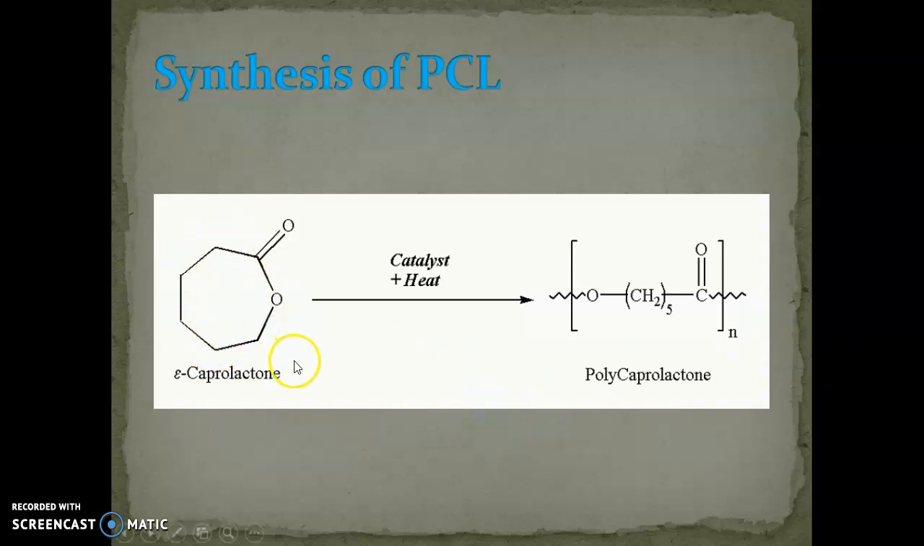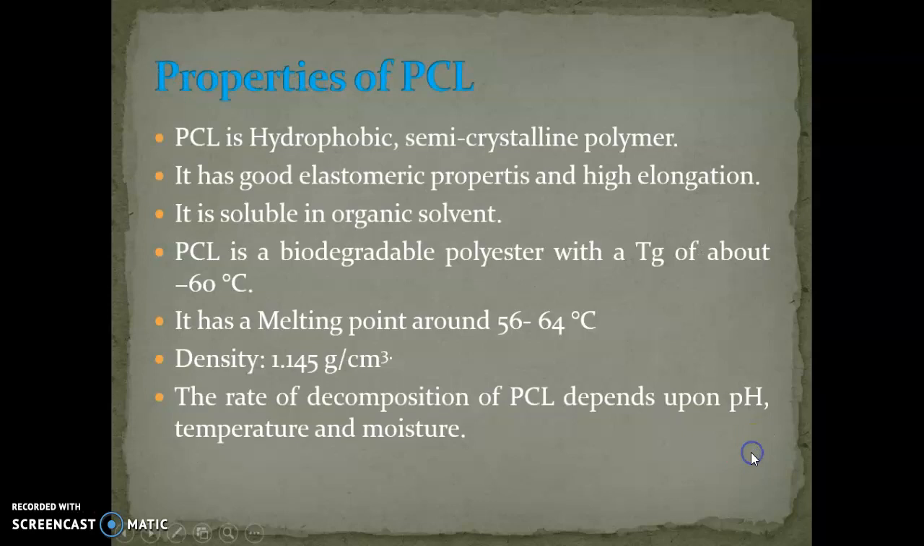This is the structure for epsilon caprolactone. When stannous catalyst is used in the presence of heat, the ring opening polymerization takes place and we will get polycaprolactone. Properties of polycaprolactone. Polycaprolactone is a hydrophobic, that is water hating, semi-crystalline polymer. It has good elastomeric properties and high elongation. It is soluble in organic solvent. That's why it is hydrophobic.